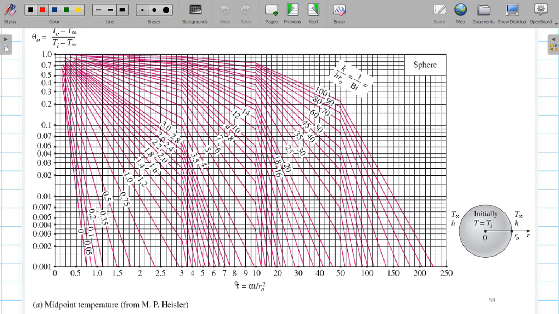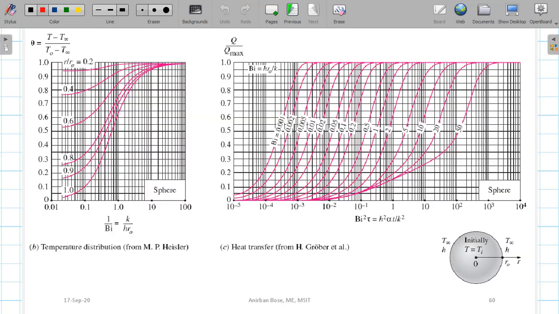Similar thing here also. This is the Fourier number for a sphere. So remember, you have to choose the correct Heisler chart depending upon the problem you are doing, whether it is for a sphere, a cylinder or a plane wall. That is very important, do not confuse. So choose the correct Heisler chart to solve this kind of problem. Exactly in a similar way you have to solve it. Here also, in a similar way, this is the Fourier number. So this is the way by which you can solve one-dimensional transient heat transfer problems. Thank you.